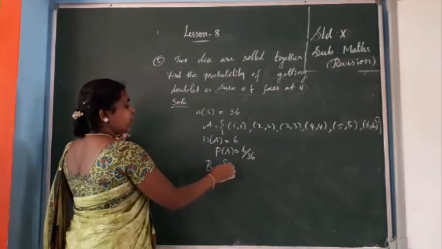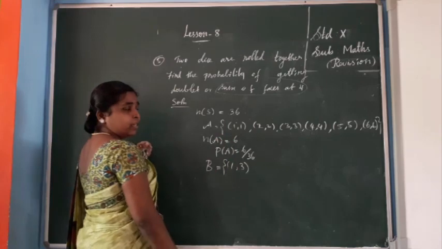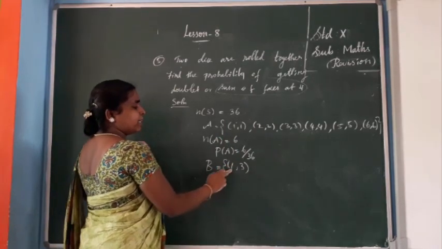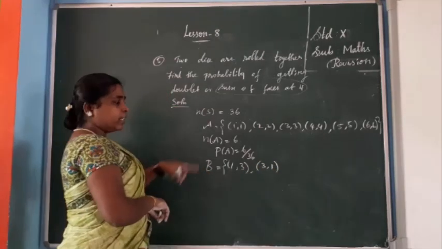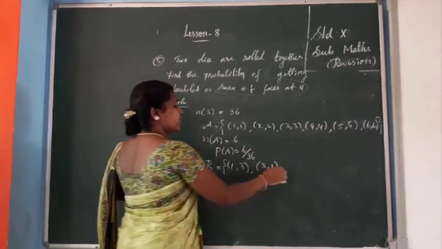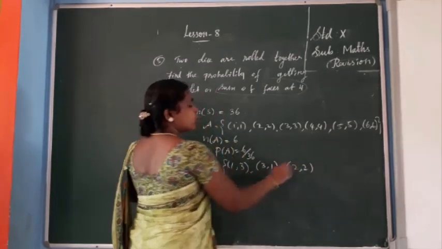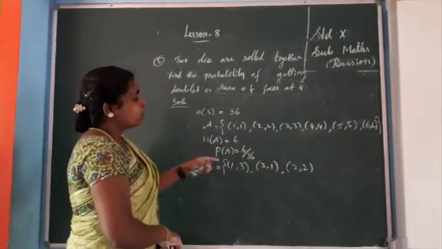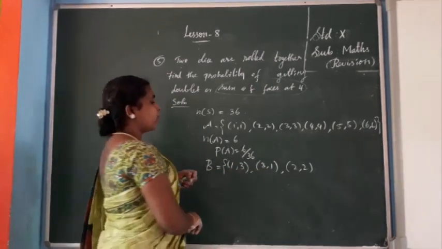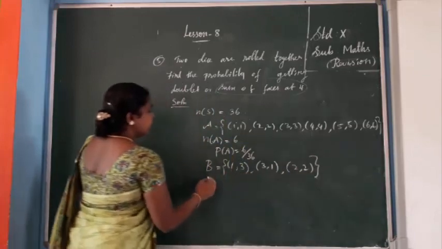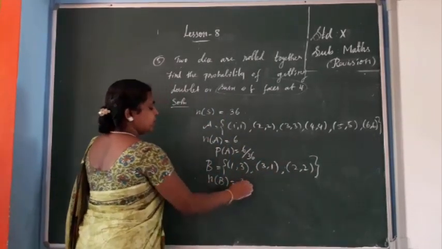Next 1 comma 3, 1 plus 3 is 4, isn't it? So 1 comma 3 you have written, which means immediately you can write 3 comma 1 also. Isn't it? 3 plus 1 is 4. Next in the second row, 2 comma 2, 2 plus 2 is 4, okay. So finally 3 comma 1, this much only possibilities, more than that not. So 3 possibilities.